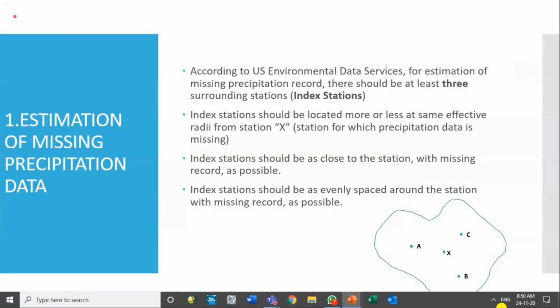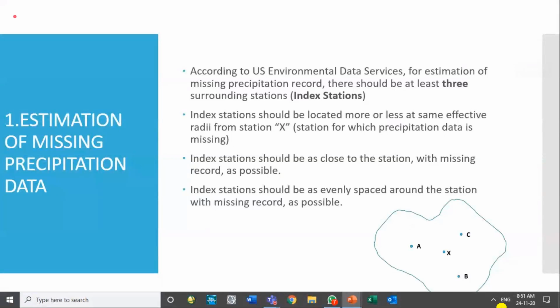It is the duty of the gauge reader to record the missing data as missing. He should not try to fill it himself. It is the duty of the expert meteorologist or hydrologist, if he wants to put information in that missing data, to do it carefully by analyzing the surrounding station data.